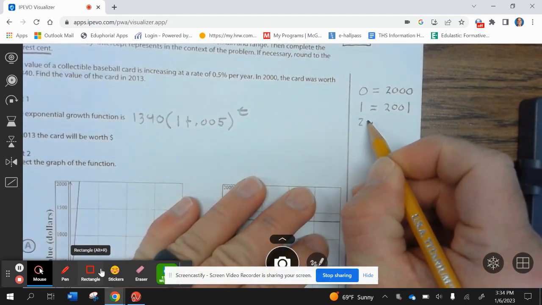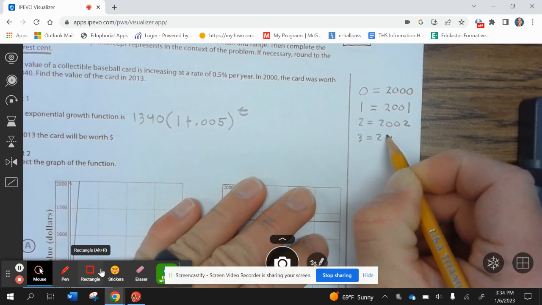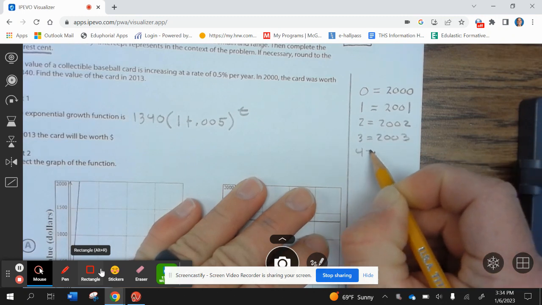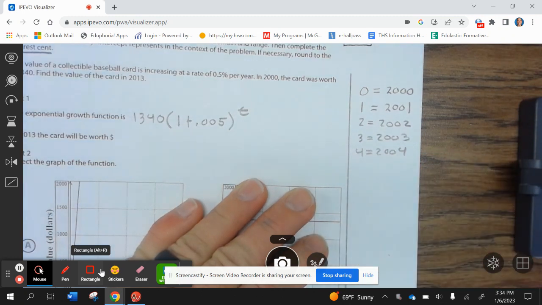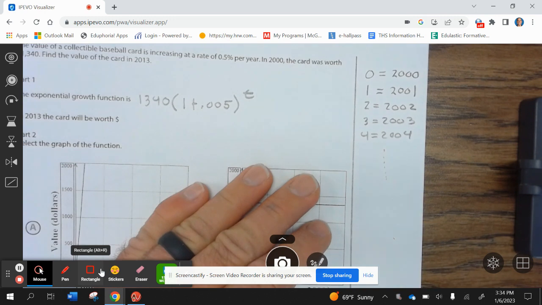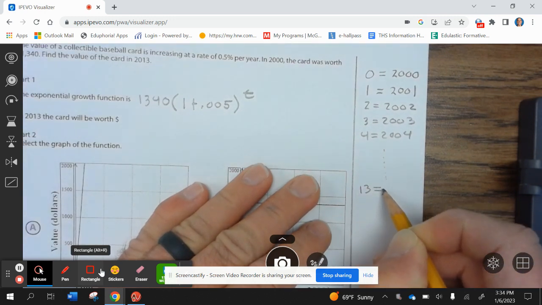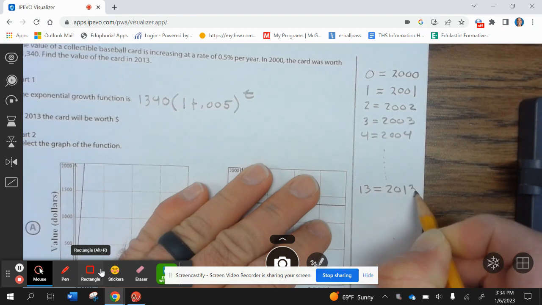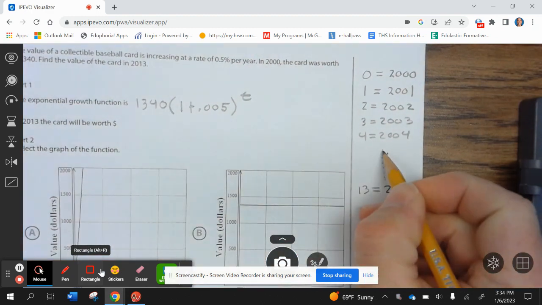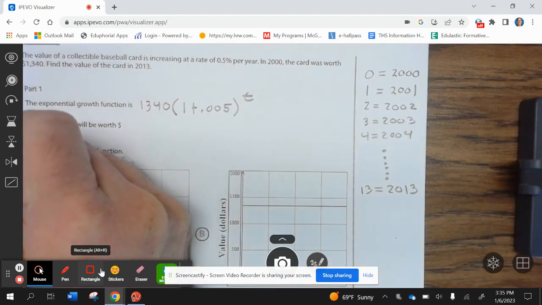So 2 is 2002, 3 is 2003, 4 is 2004. So dot, dot, dot. If you can kind of understand the pattern, then 13 equals 2013. Okay, so t equals 13.